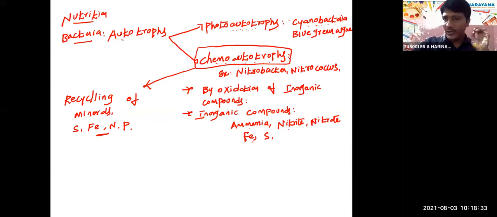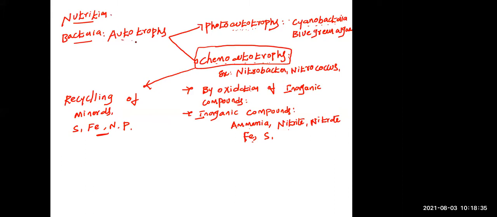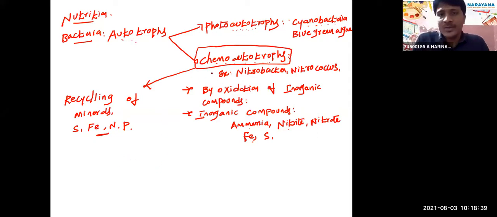We are discussing nutrition in bacteria. Autotrophs are of two types: photoautotrophs and chemoautotrophs. Photoautotrophs are simple. They get energy from sunlight and convert it into chemical energy. Why can they convert? Because cyanobacteria contain chlorophyll a.